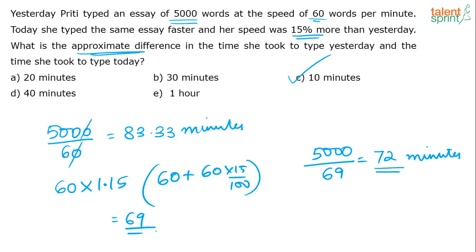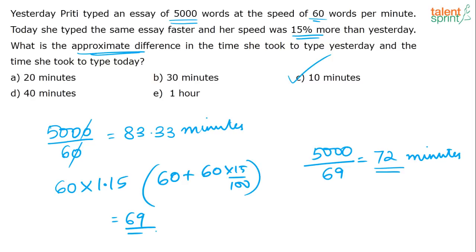Chandra, Neeraj and somebody else gave me the answer as 20. How did you guys get the answer as 20 and 30? It should be 10 minutes, right? In one case she is taking 72 minutes, in the other case she is taking 83 minutes. So the answer for this question would be 10. Who gave me the answer as 30? Anubrat, just check. Once again, very easy mark scoring question. Let's not make a calculation mistake here, okay?